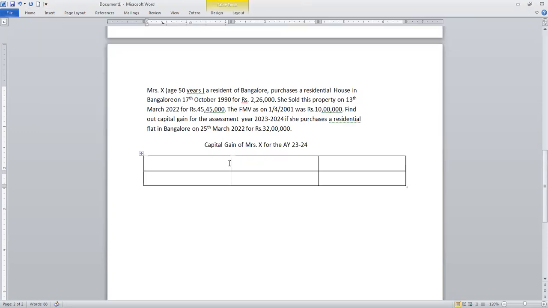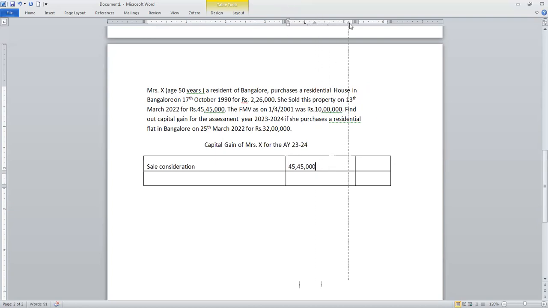Generally I'll be having two columns, an inner column and an outer column. First I will start with the sale consideration. What is the sale consideration in this problem? 45 lakhs 45,000. I think there are no expenses related to sales.